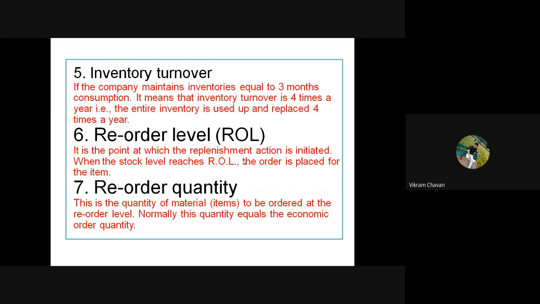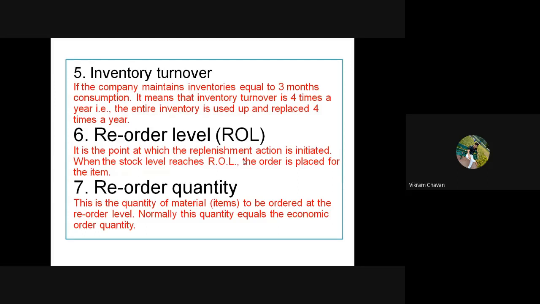Then inventory turnover. If you consider that one company is maintaining stock for 3 months, then in a 1 year time period we have to replenish the inventory 4 times. So there will be a 4 time turnover, or the inventory, whatever stock we have maintained, will be finished 4 times in a year.